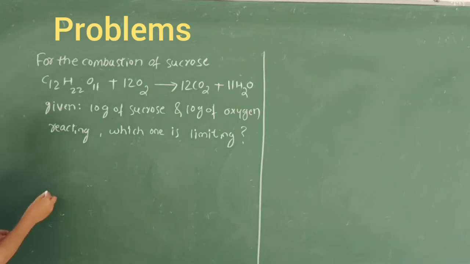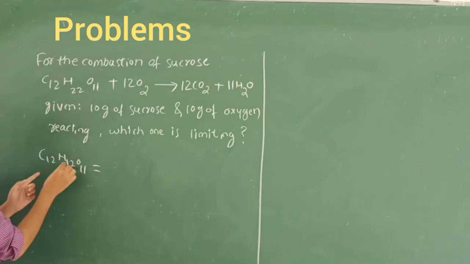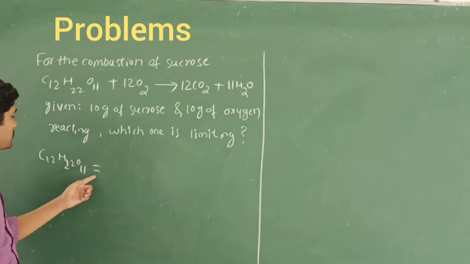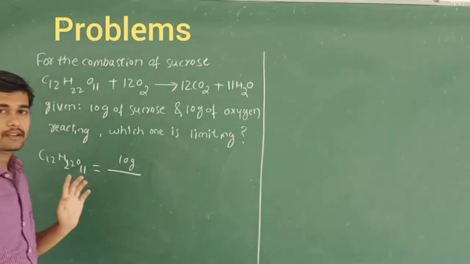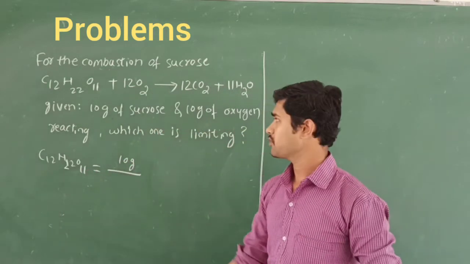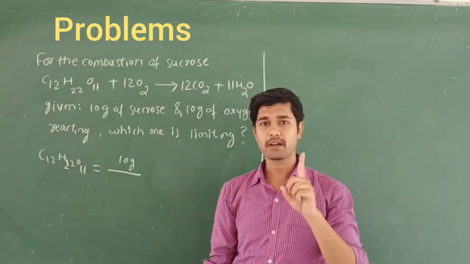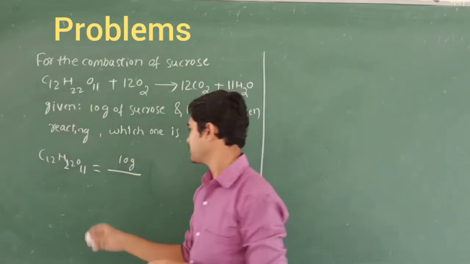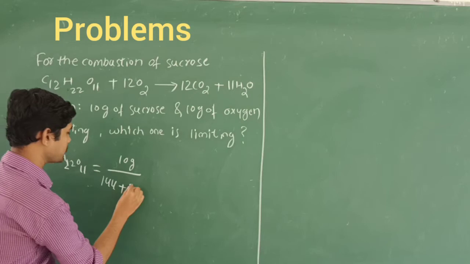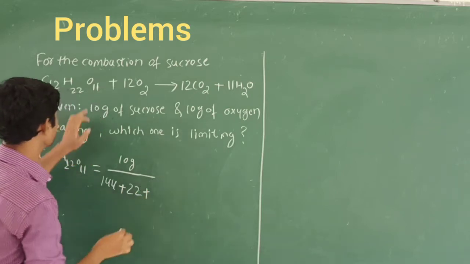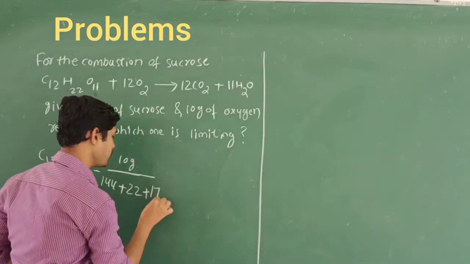So first I am going to take sucrose, C12H22O11. Its mass is given, 10 gram, divided by its molar mass. Molar mass and molecular mass are the same. How do you find this? Carbon has 12, and the atomic mass of one carbon is 12. So 12 into 12 becomes 144, plus H22, which is 22, plus oxygen. Each oxygen has atomic mass 16, and 16 into 11 gives 176.